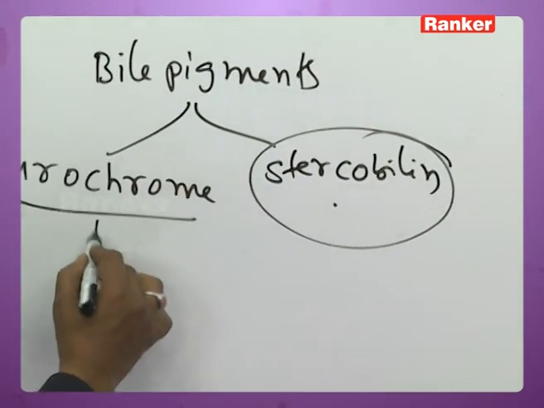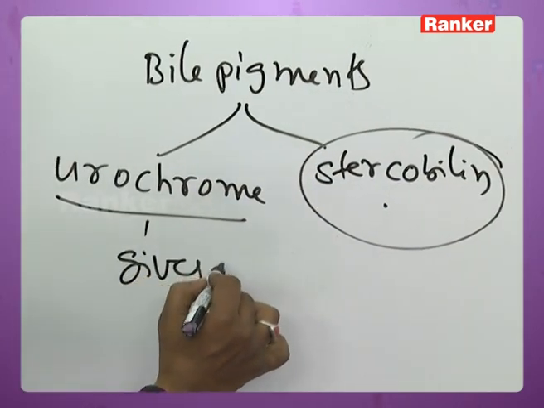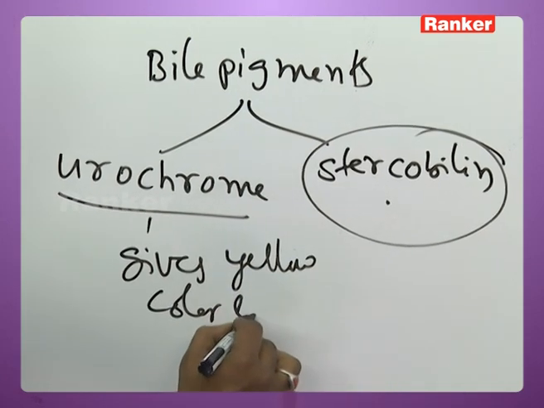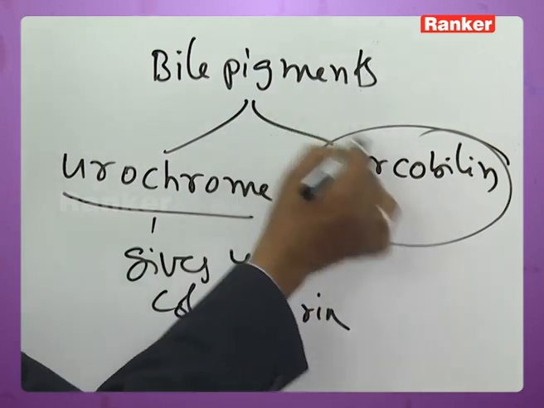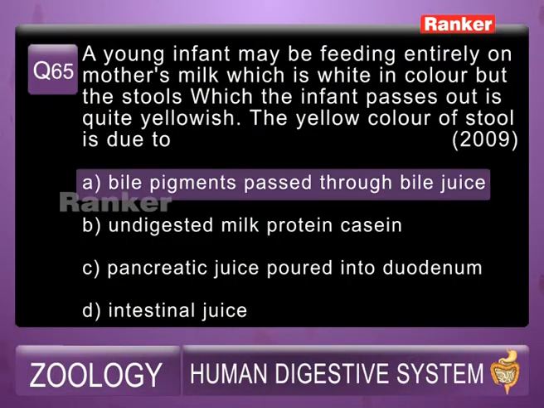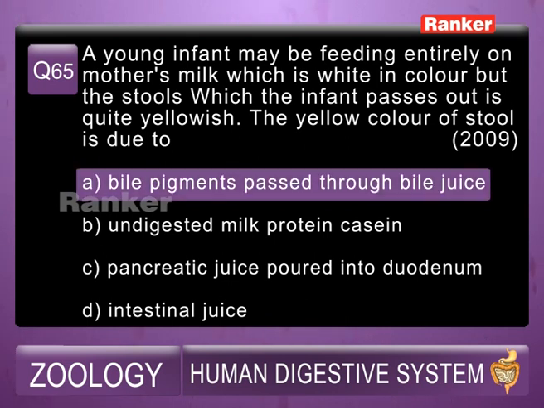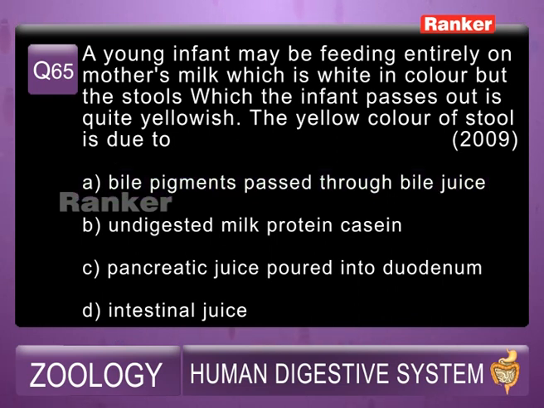Urochrome gives yellow color to urine, and stercobilin gives yellow color to feces. So the answer for this is A, that is bile pigments. Bile pigments give yellow color to the feces.